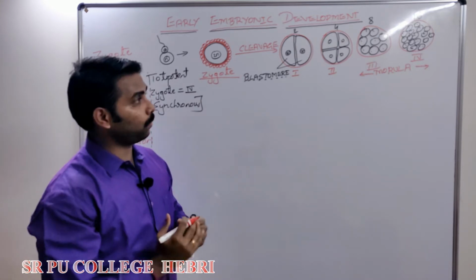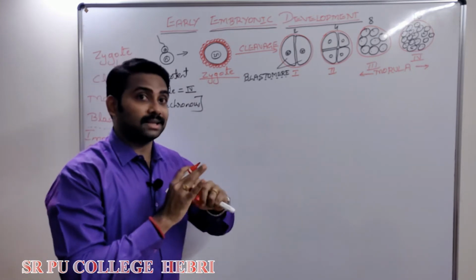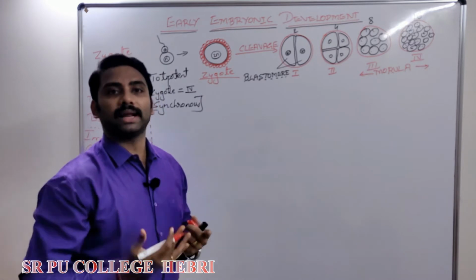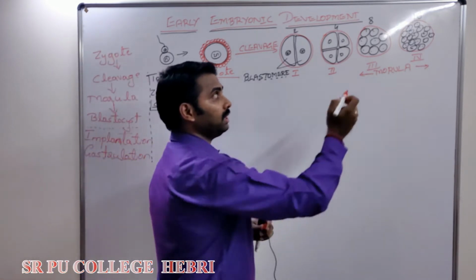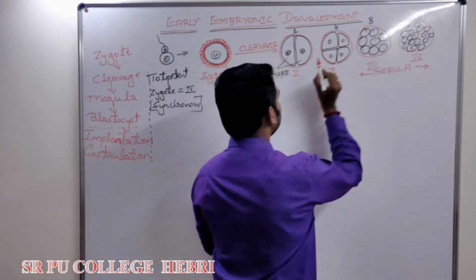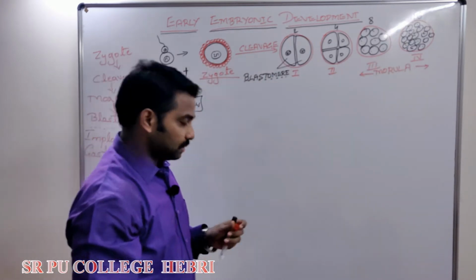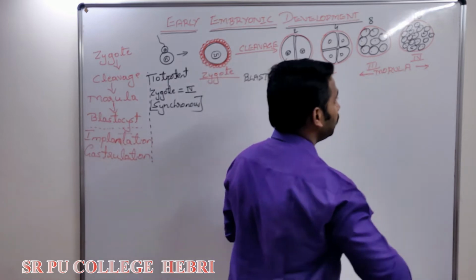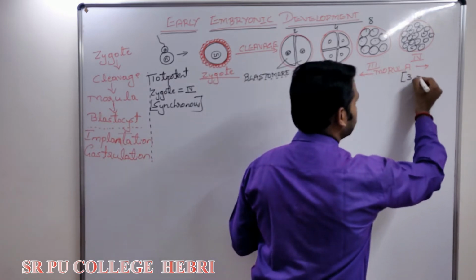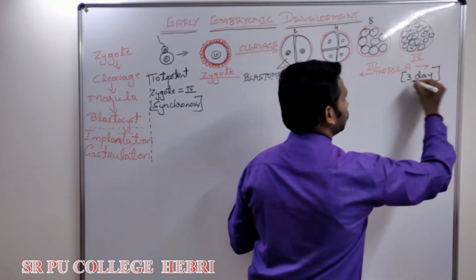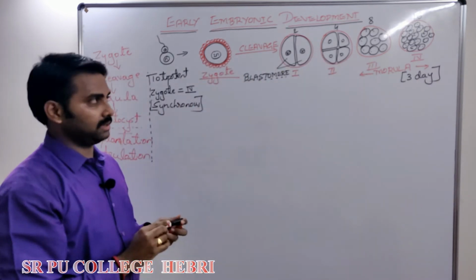One more question. What is morula? Your answer is not mulberry fruit. What is your answer? Embryo with 8 to 16 blastomere stage is called morula, and this morula is formed 3 days after the fertilization.